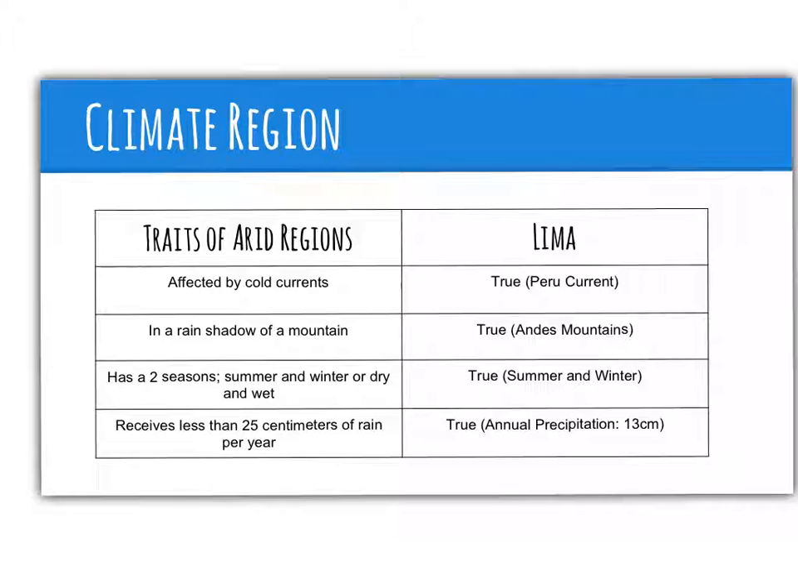Lima is located in the arid region. Lima fits the basic traits of the arid region, such as being affected by a cold current, which would be the Peru Current. Another trait is that it is in a rain shadow of a mountain, which is the Andes Mountains. Also, it should only have two seasons, which in Lima's case is summer and winter. The fourth trait is that the location must receive less than 25 centimeters of rain per year, and Lima fits this trait with only 13 centimeters yearly.